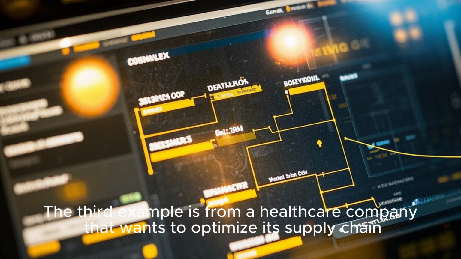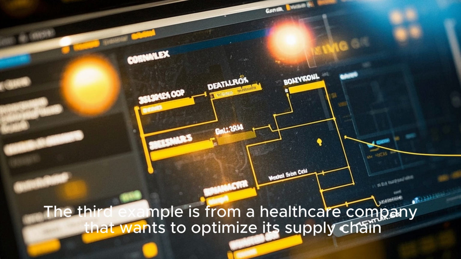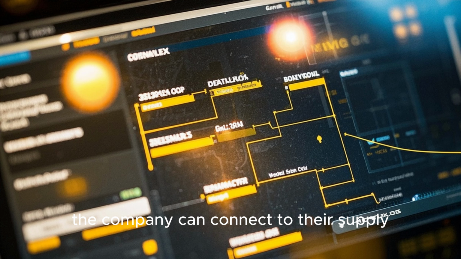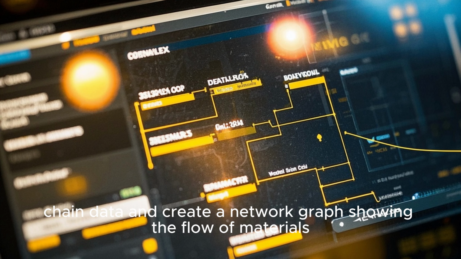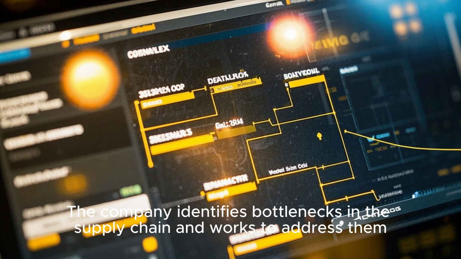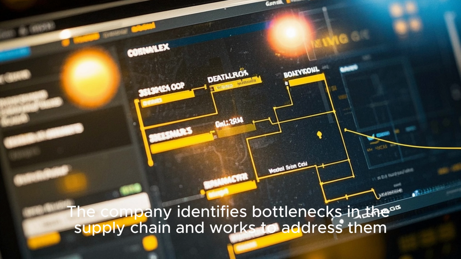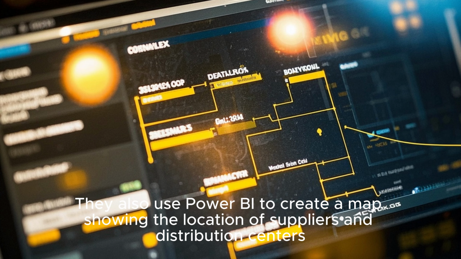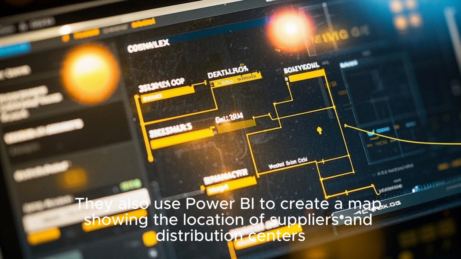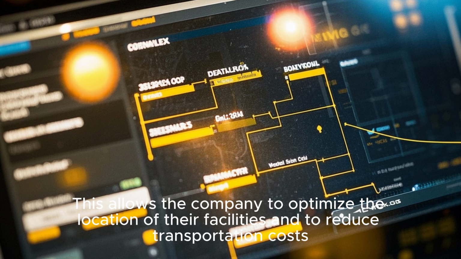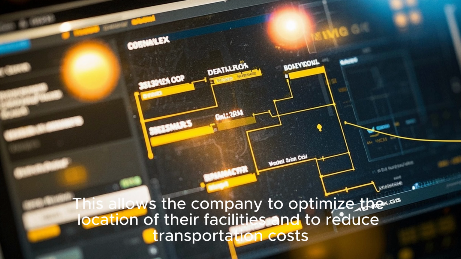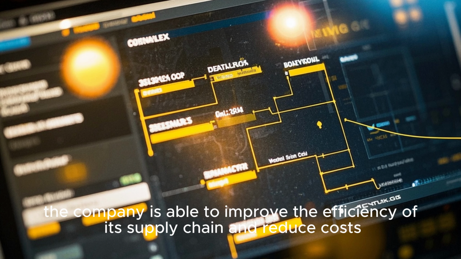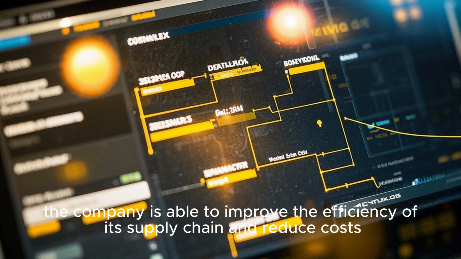The third example is from a healthcare company that wants to optimize its supply chain. By using Power BI, the company can connect to their supply chain data and create a network graph showing the flow of materials. The company identifies bottlenecks in the supply chain and works to address them. They also use Power BI to create a map showing the location of suppliers and distribution centers. This allows the company to optimize the location of their facilities and to reduce transportation costs. As a result, the company is able to improve the efficiency of its supply chain and reduce costs.